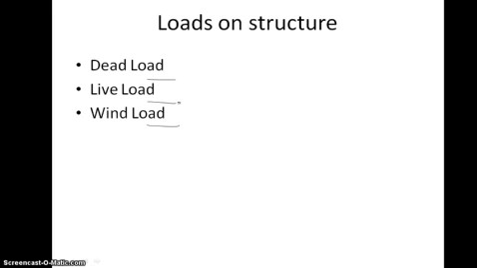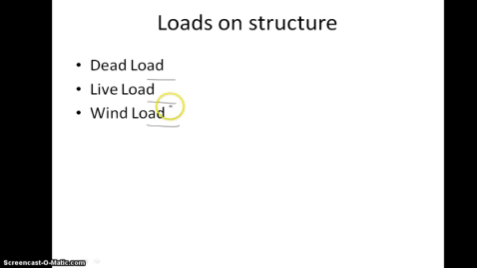For residential purposes, according to IS 875-1964, the live load for a residential building is 2 kilonewton per meter square. For shops, classrooms and assembly halls, it is 4 kilonewton per meter square. For workshops and factories, it is 5 to 7.5 kilonewton per meter square. And for heavy loads in factories, it is 10 kilonewton per meter square.